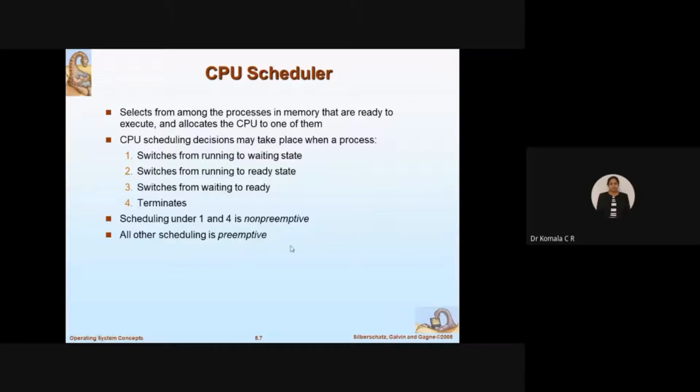Preemptive is nothing but postponing. I have some 10 programs. I have started with P1 now. Before I complete P1, I have a request from the external world. So what will I do? I will postpone executing P1. I will give the control to some other job, an IO device. So my P1 is kept in a waiting state now. I will complete that job and come back and continue with my P1.